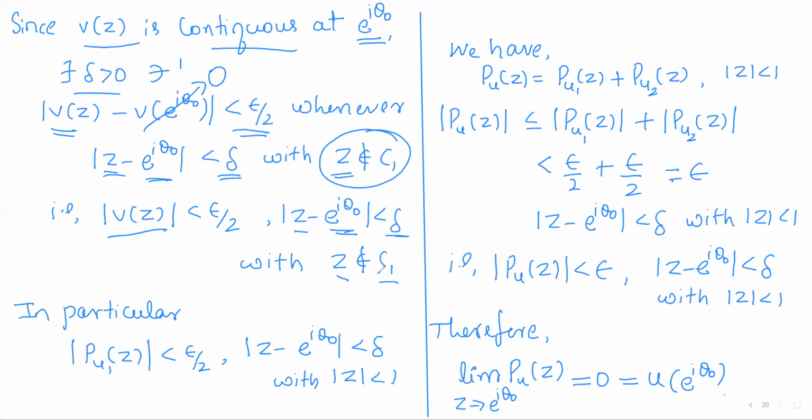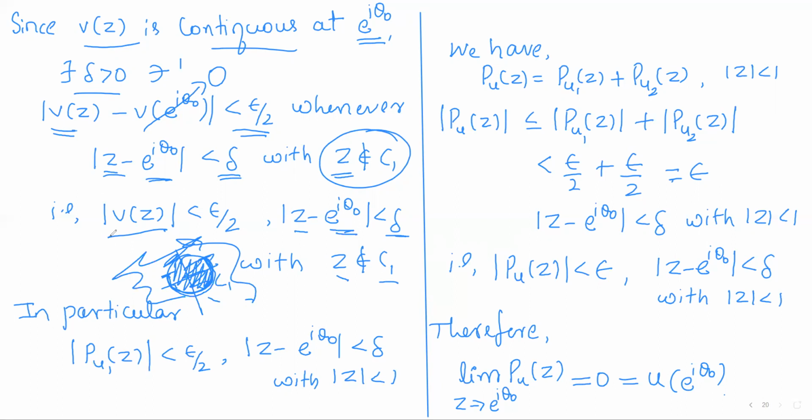So what is the complement of C1? It is the whole plane except C1. So this is C1. If I assume this is C1, then the complement of C1 means all the points in the plane except on C1. So the complement of C1 contains the unit disk. So it contains the points inside the circle.